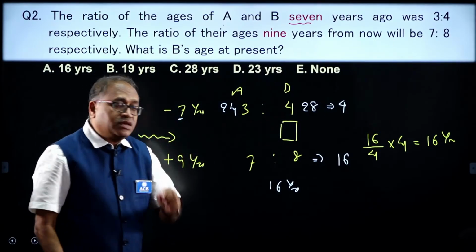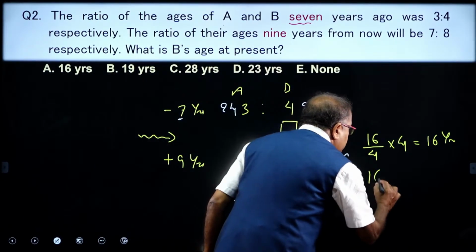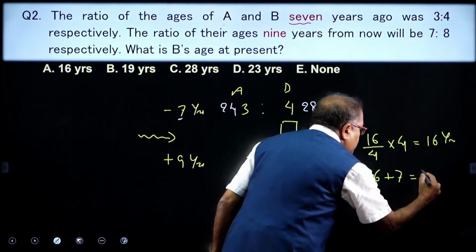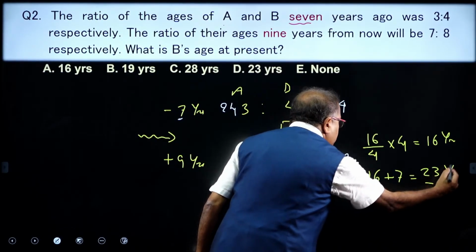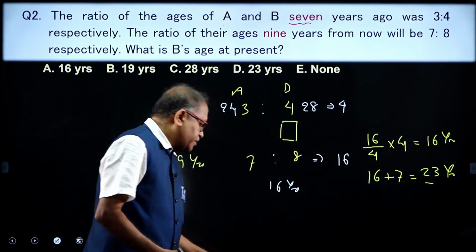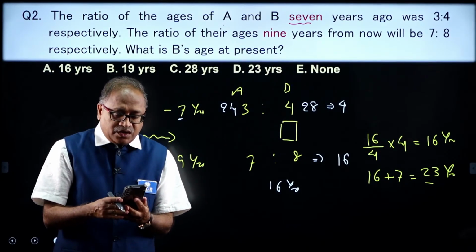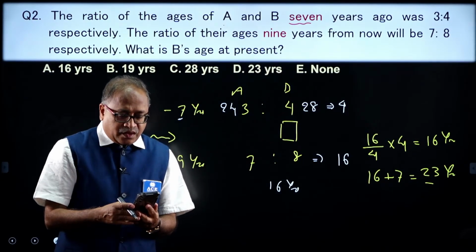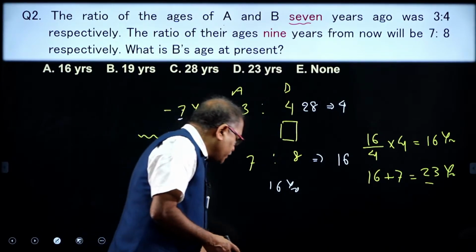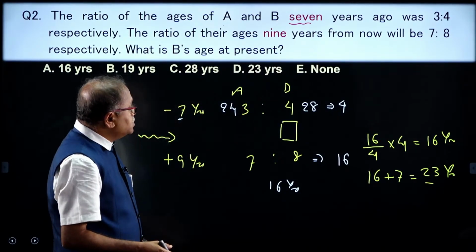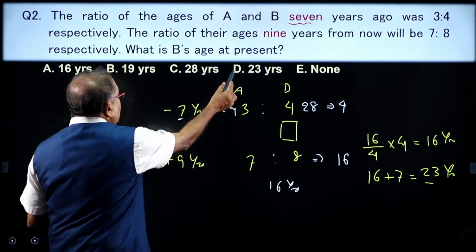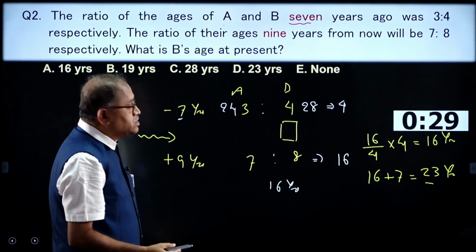Then what is the present age? The present age will be 16 plus 7, that comes to 23 years. Am I correct? Are you comfortable, my dear friends? Okay, so this is how it is, 23 years.